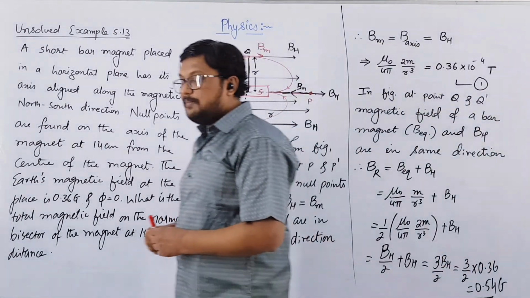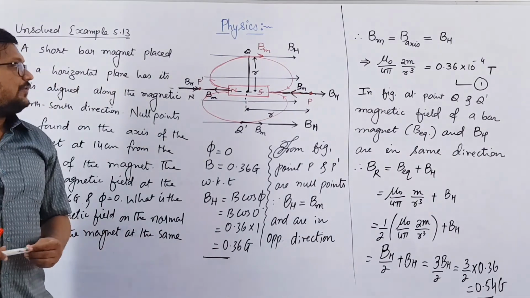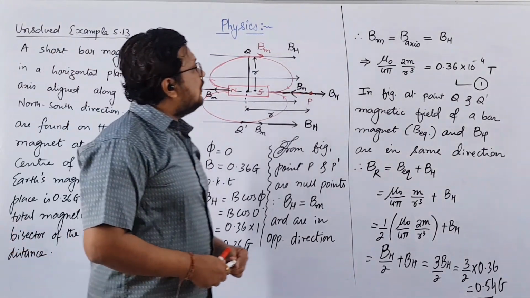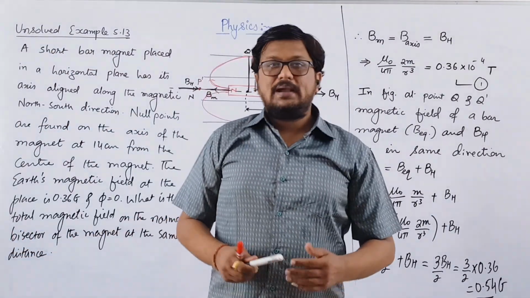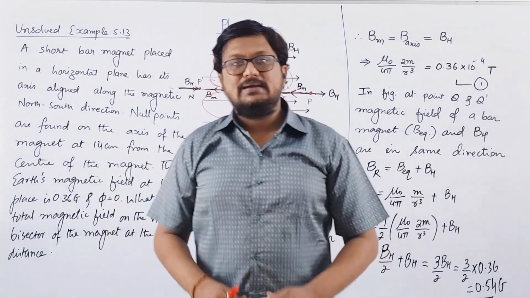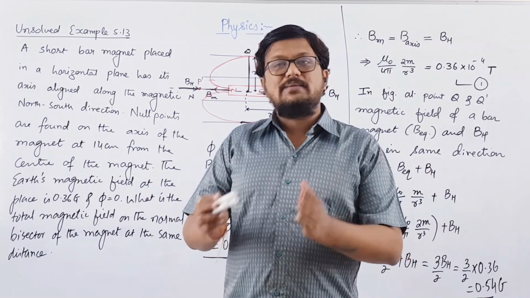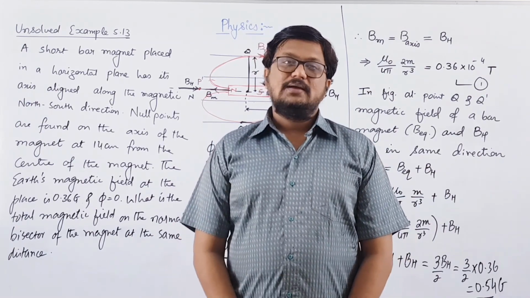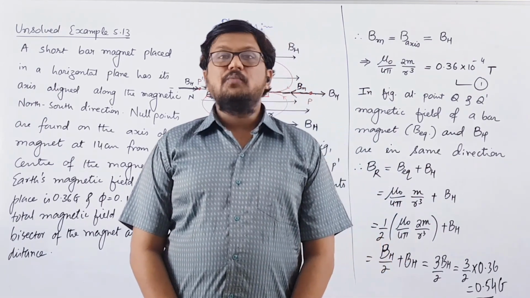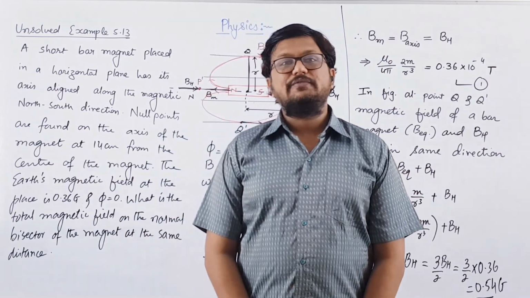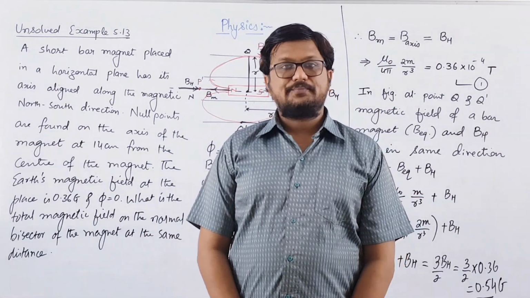Quite a simple example, right? So we have solved a few examples based on magnetic dip angle and magnetic inclination. Now in the next video lecture we are going to discuss a few examples which are left in this chapter. And I think one more topic is left from this chapter which we will discuss in our next video lecture. Thank you.